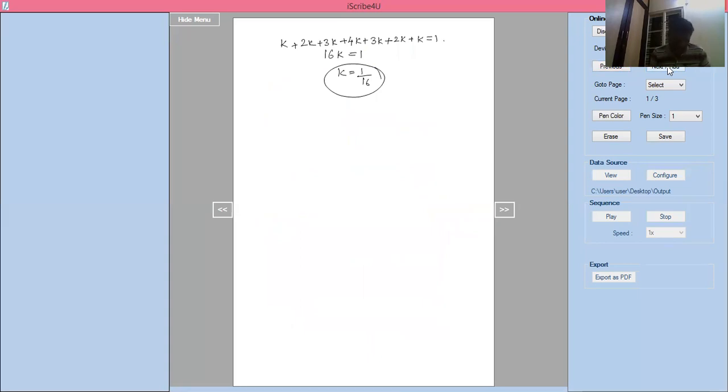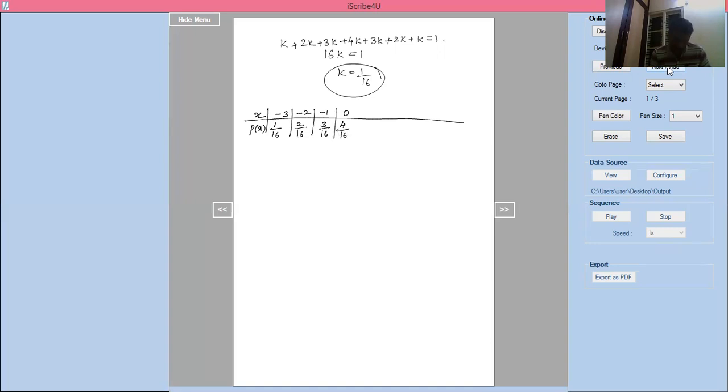Now, once again, I am reconstructing the table, x and p of x. The k value should be there, don't cancel it. For minus 3, k is there, so I'll write 1 by 16. Another one is minus 2, 2k is there, 2 by 16. Minus 1, 3 by 16. 0, 4k is there, 4 by 16.